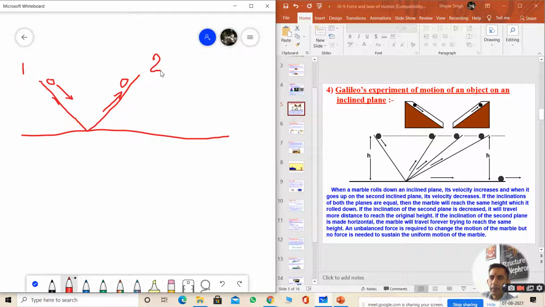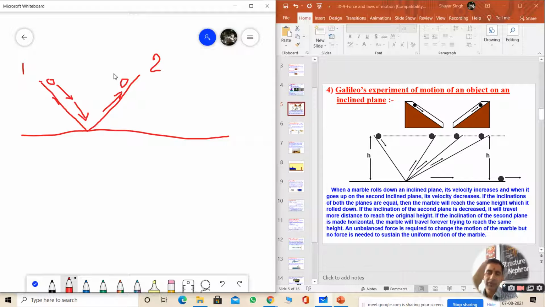Its velocity decreases. Whenever it is coming down, the velocity will increase, and whenever it is going upward on the second inclined surface, the velocity will decrease. And definitely it will happen. You can do this experiment at your home also, by taking two planes and moving a ball.